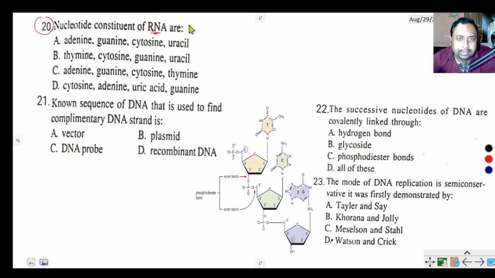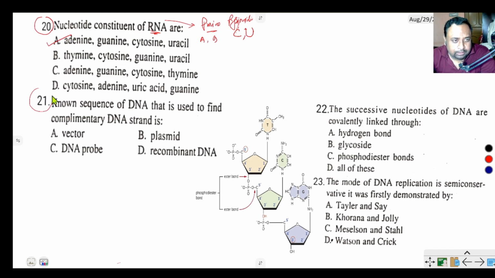In RNA, there are purines and pyrimidines. Purines like adenine and guanine are also present in DNA, but in pyrimidines, in case of DNA, cytosine and thymine are present, but in case of RNA, cytosine and uracil are present. So the correct option of this question is adenine, guanine, cytosine and uracil, that is option A.